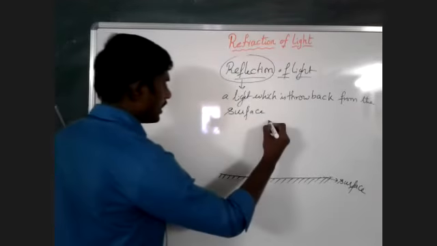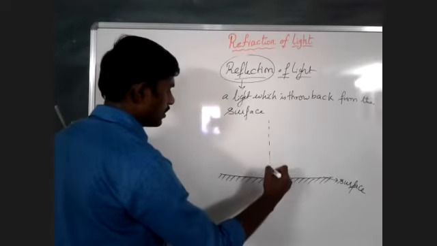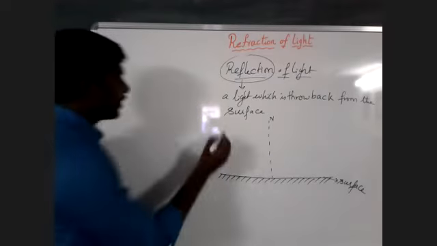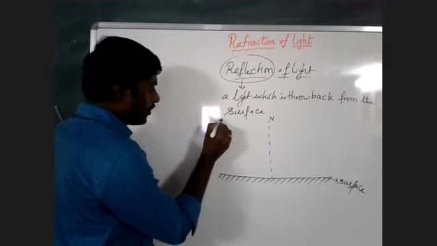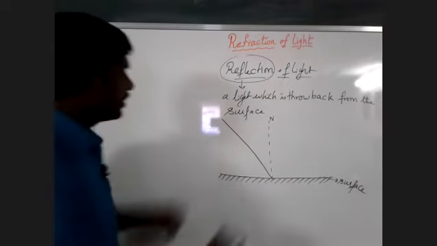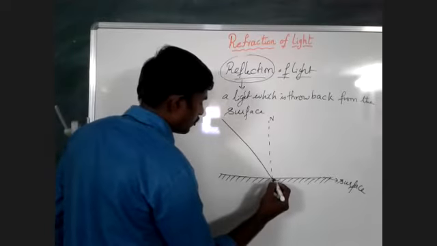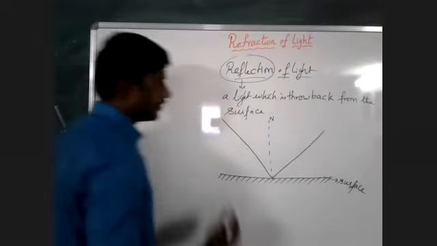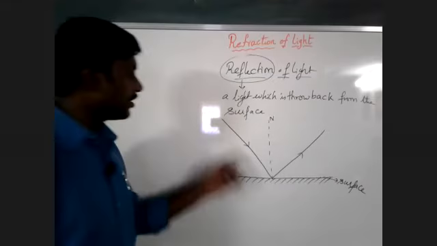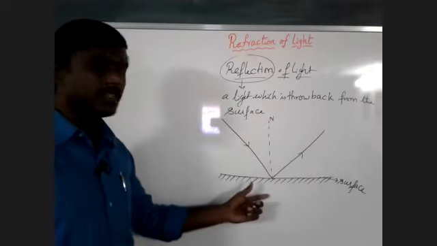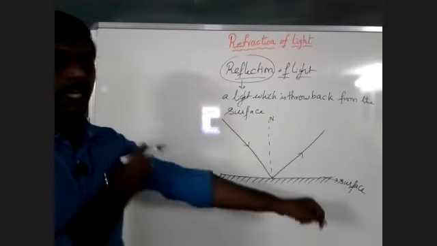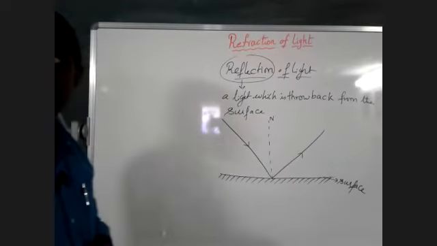The line which is perpendicular to the surface is called the normal. When we incident a light on the surface, what happens? The light is thrown back from the surface. This we call reflection. When light is incident on any surface, the light gets thrown back. That we call reflection of light.